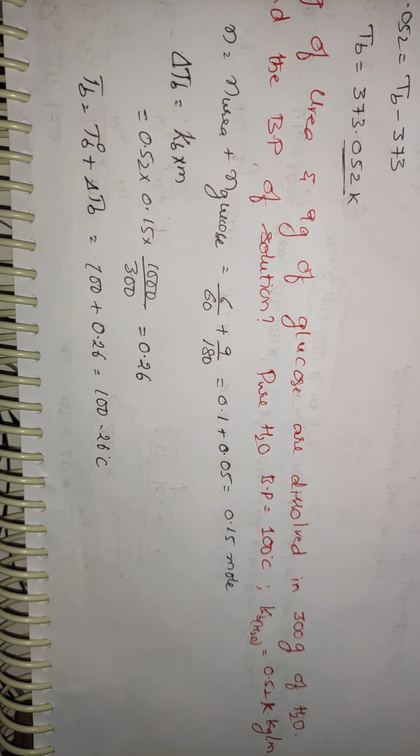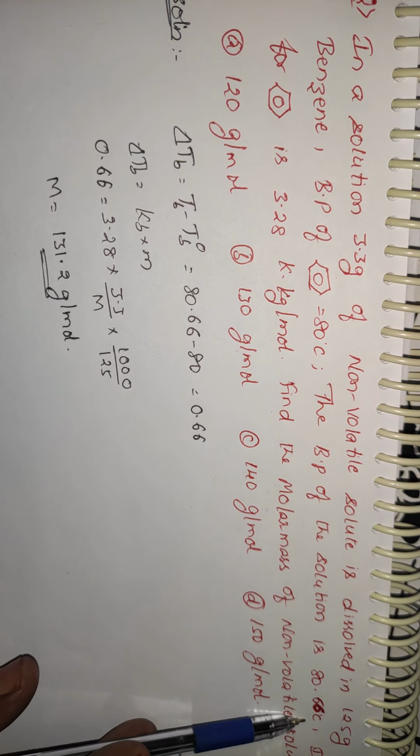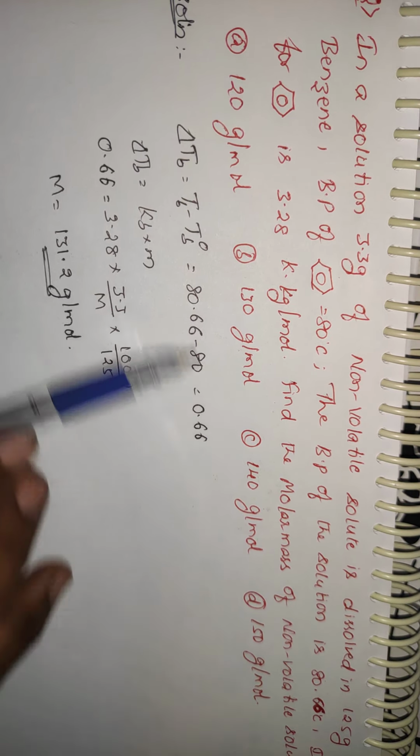And the last question for this session. The question is like this. In a solution, 3.3 grams of a non-volatile solute is dissolved in 125 grams of benzene. The boiling point of benzene is equal to 80 degrees. The boiling point of the solution is 80.66 degrees. Means he has given this Tb and T naught b, one is 80, one is 80.66. If Kb for benzene is 3.28 Kelvin kg per mole, he has given the Kb value also. Find the molecular mass of the non-volatile solute.